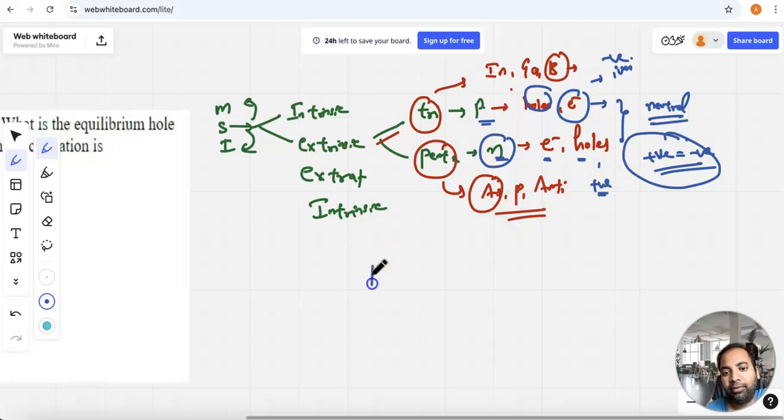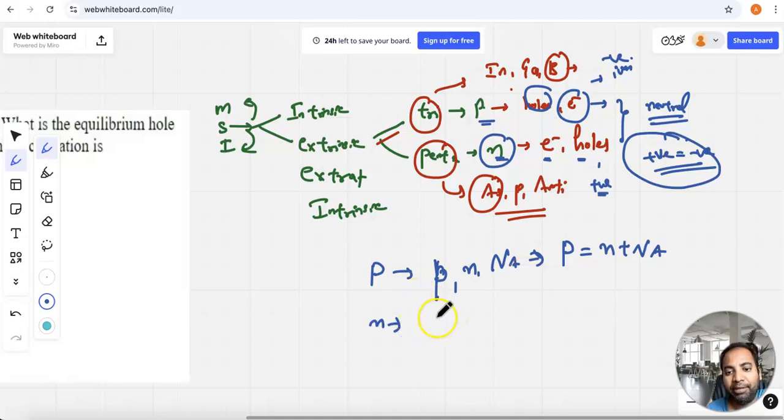Okay, so coming to the p-type semiconductor: holes, right? Usually we take P as the hole concentration, n as the electron concentration, and the negatively charged carriers are the acceptor ions. Fine. Now, for the electrically neutral concept, total positive charge is equal to total negative charge, right? So positive charge comes from holes, that is P is equal to n, since electrons have negative charge, plus Na, and acceptor ions also have negative charge.